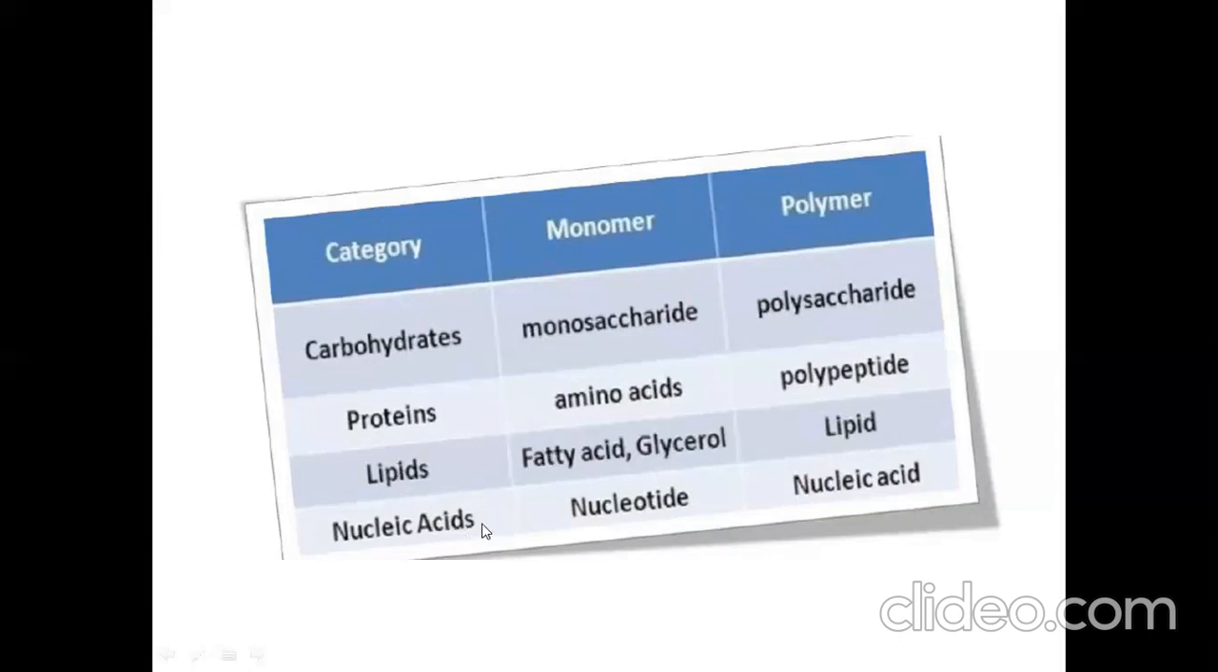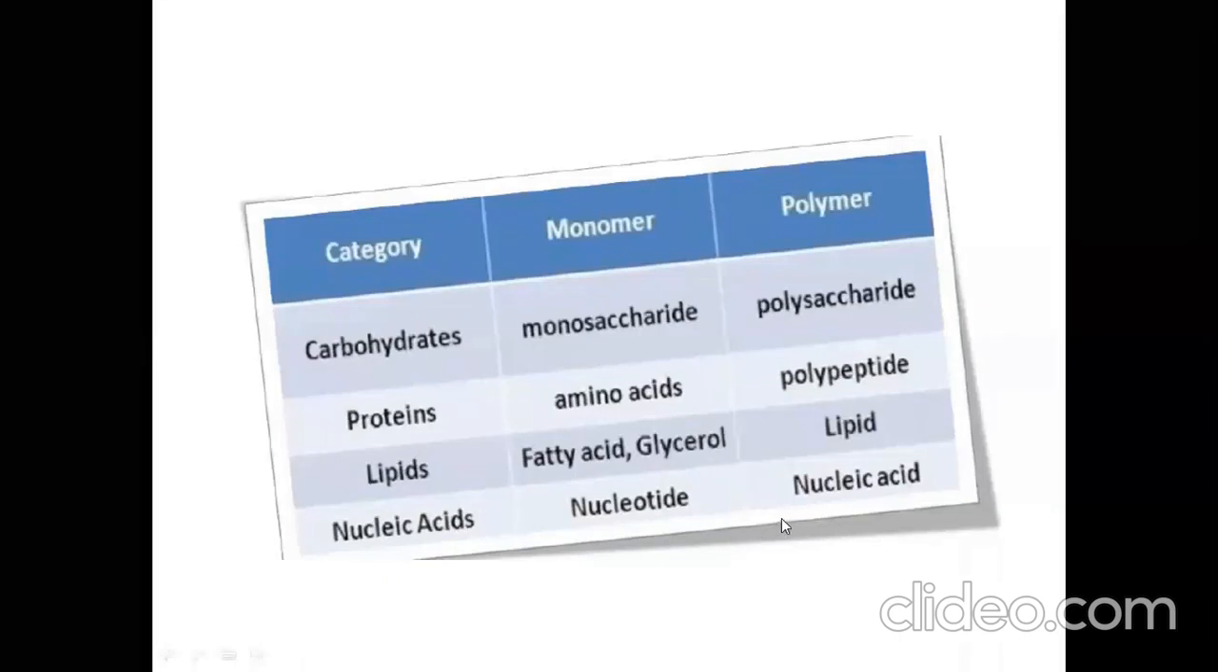The small unit of nucleic acid is what? Nucleotide. And that forms a huge, large polymer, nucleic acid. Examples of nucleic acid are DNA and RNA.